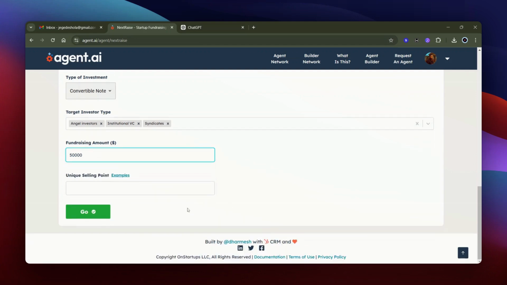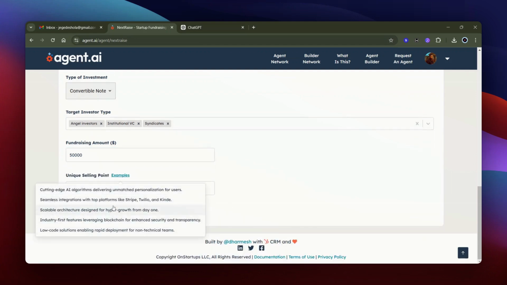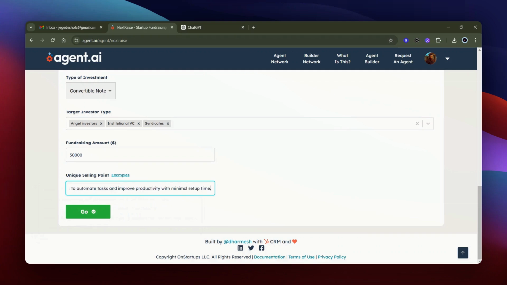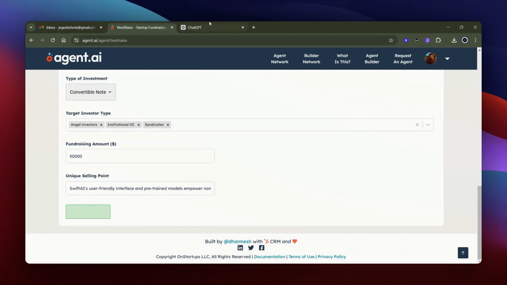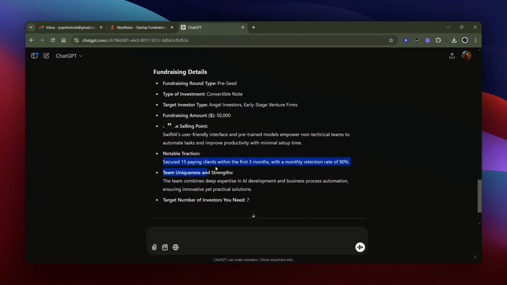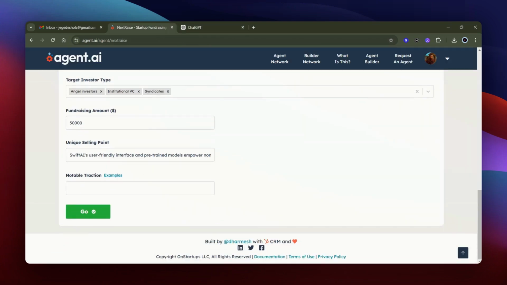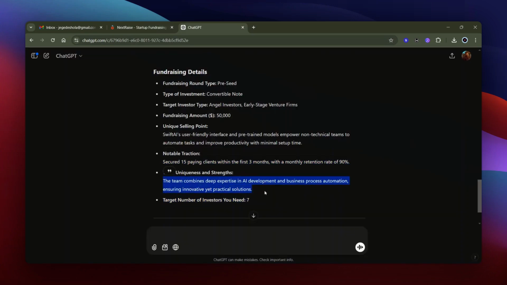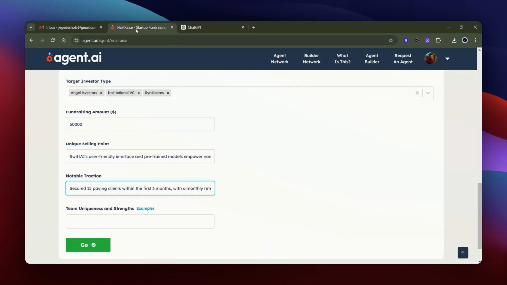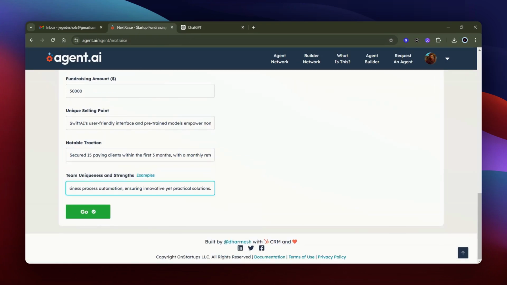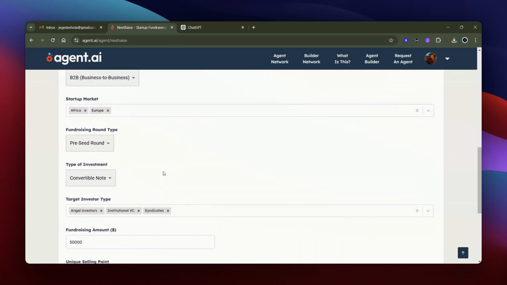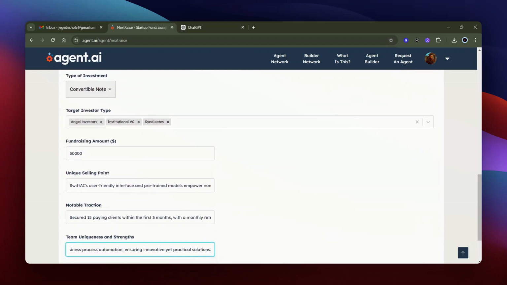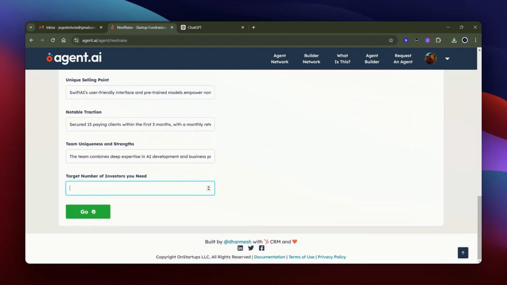Then it's going to request a unique selling point. There are examples that can be used here, but since we already have one that's been written out, we'll select that. In notable traction, this also has samples that can be selected. And finally, what makes the team unique? So as you can see, it's very fast. The entire process should take you 2 to 5 minutes to complete. And we want to raise from 7 different investors for this.